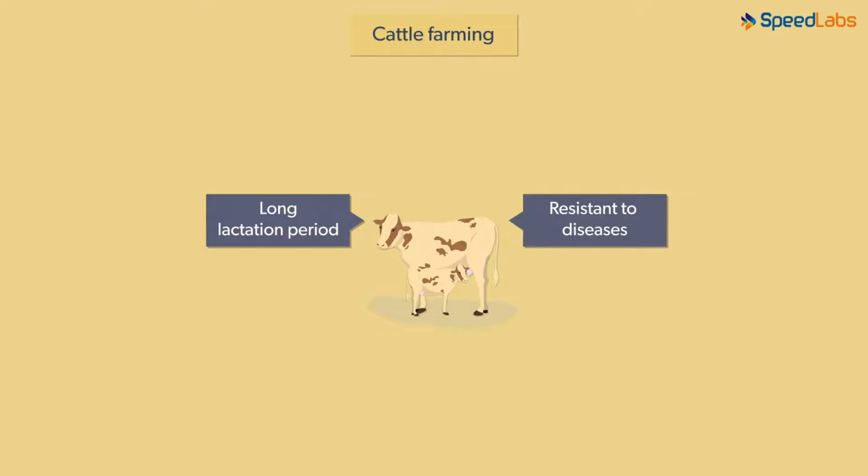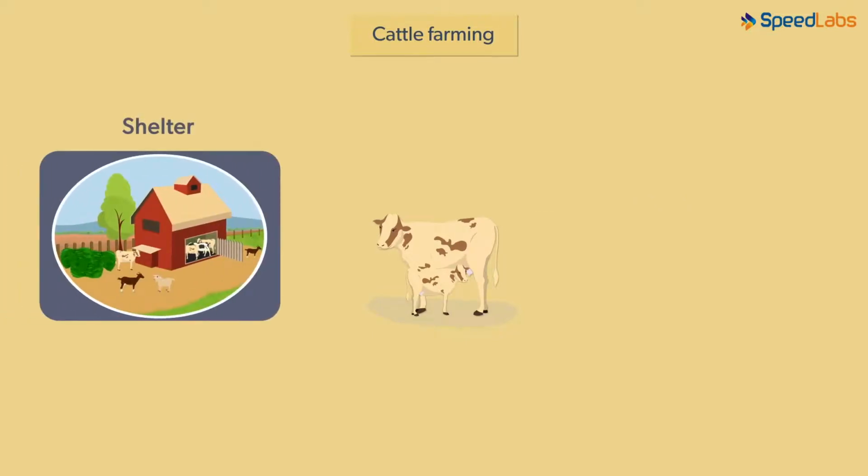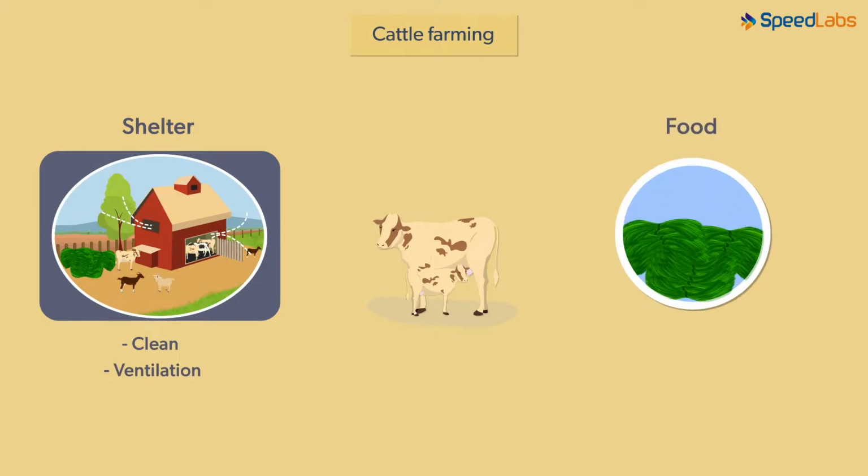However, having exotic breeds of cattle does not ensure good outcomes of cattle farming. Cattle need to be taken care of. This involves a lot of efforts on the part of the owners. They need to make adequate provisions of shelter and food for animals. These shelters must adhere to basic requirements of hygiene. Clean shelters, for instance, are a must. They need proper ventilation. Food, on the other hand, must be provided for two major reasons. First, food should sustain their needs for maintenance of the body. Secondly, additional food must be provided to suffice their bodily needs for producing milk.